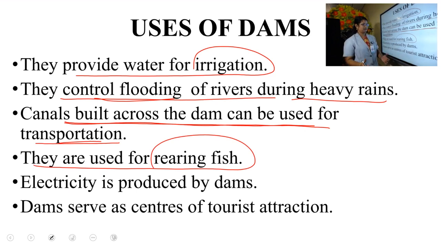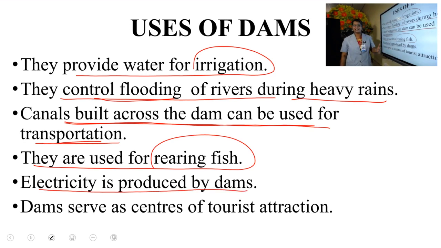Most of you have small aquariums in your house, no? Just like that, the dams are also used for rearing fish, and the fish in the dams are very, very tasty. Do you ever taste that? You have to taste that, okay? It's very tasty. Next, electricity is produced by dams.